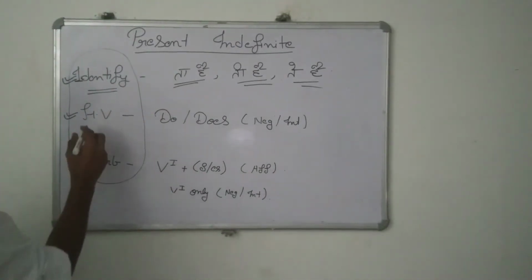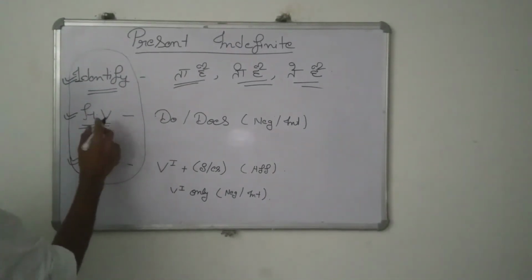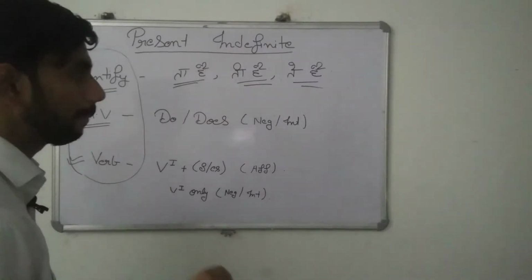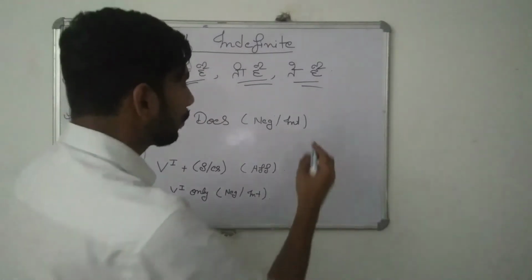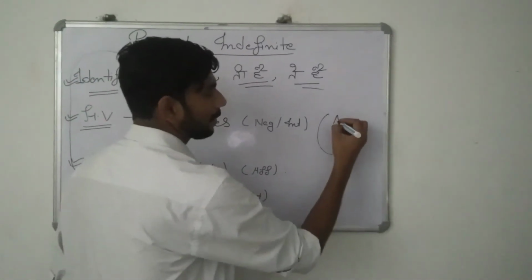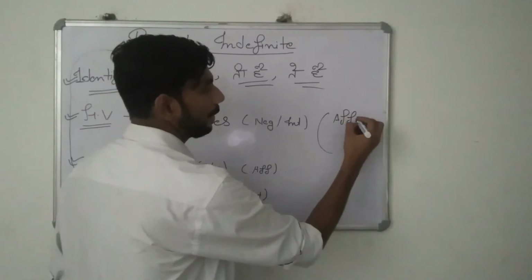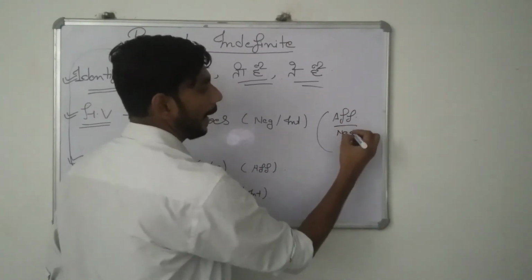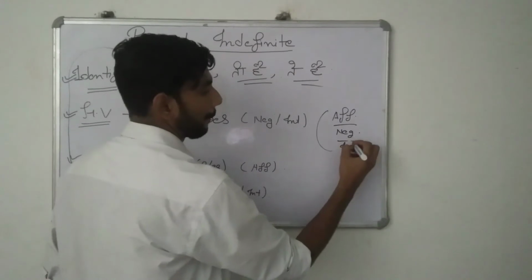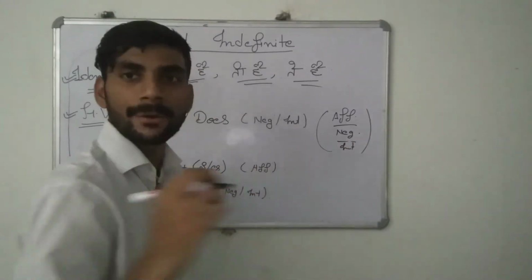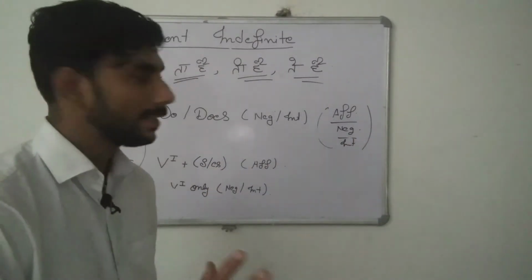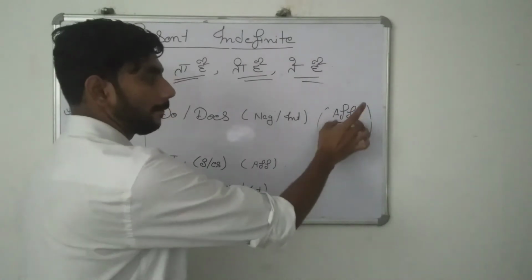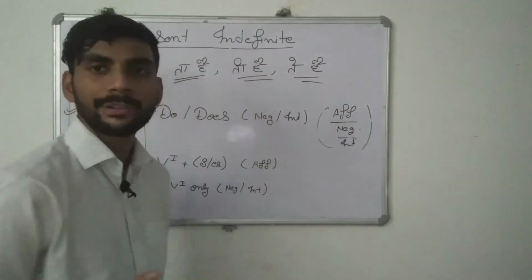After that you can also see here helping verb. You should know three kinds of sentences are there: affirmative, then negative, and then interrogative. Okay, so sentences are mainly three types: affirmative, negative, and interrogative.